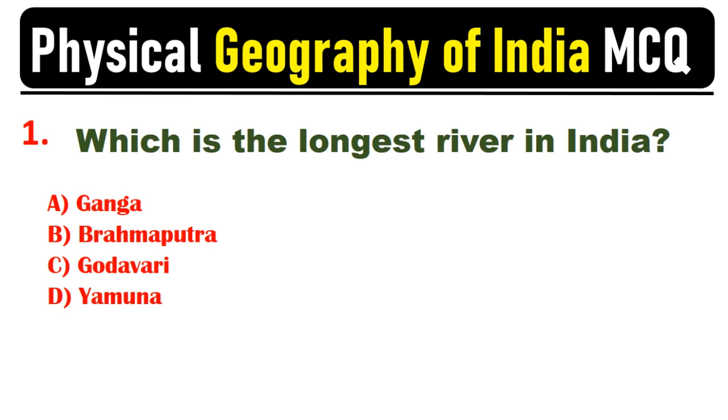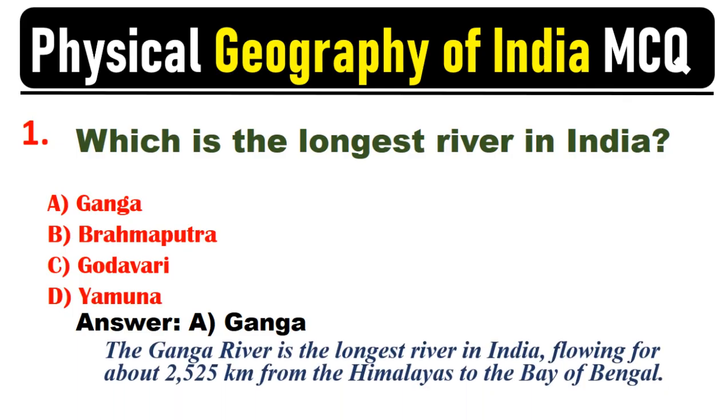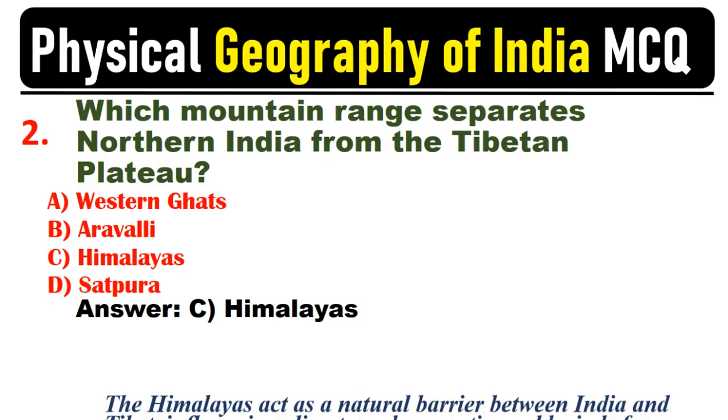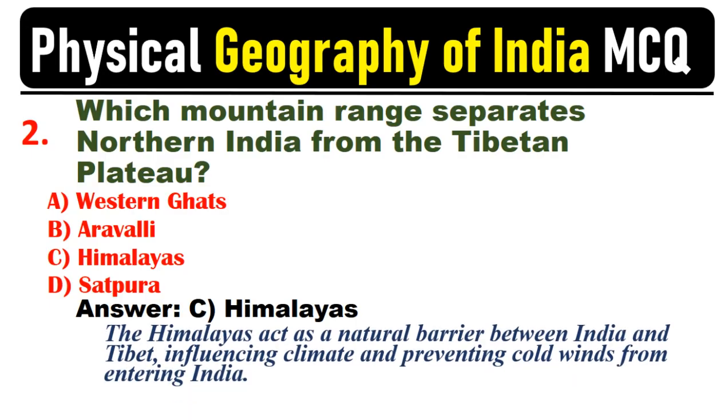Which is the longest river in India? Answer: A. Ganga. The Ganga River is the longest river in India, flowing for about 2,525 kilometers from the Himalayas to the Bay of Bengal. Which mountain range separates northern India from the Tibetan Plateau? Answer: C. Himalayas. The Himalayas act as a natural barrier between India and Tibet, influencing climate and preventing cold winds